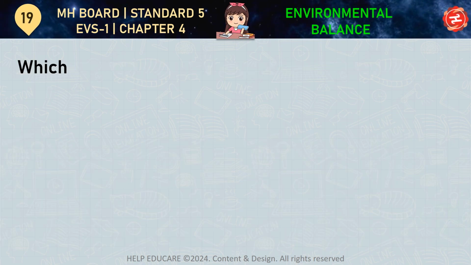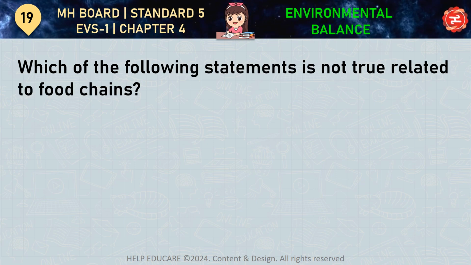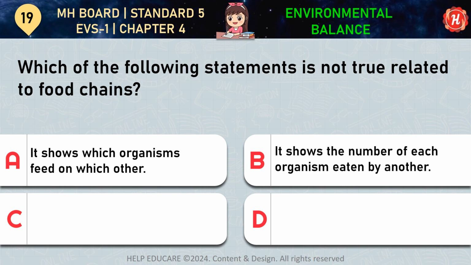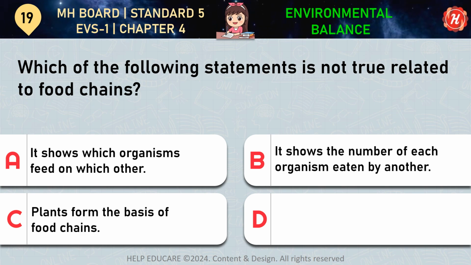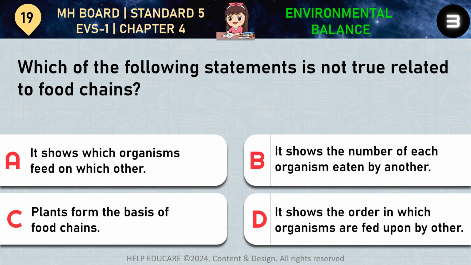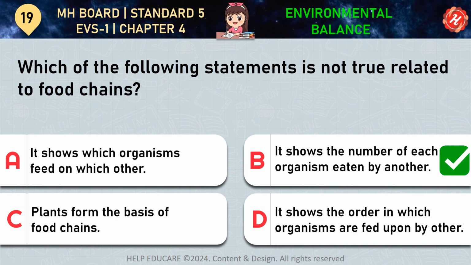Question number 19. Which of the following statements is not true related to food chains? Your options are A. It shows which organisms feed on which other. B. It shows the number of each organism eaten by another. C. Plants form the basis of food chains. D. It shows the order in which organisms are fed upon by other. Correct answer is option B. It shows the number of each organism eaten by another.